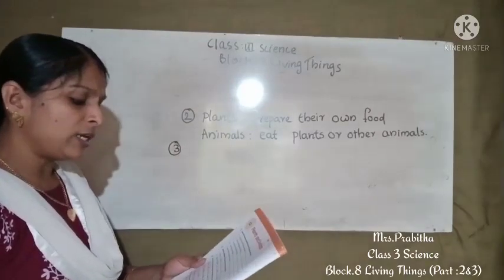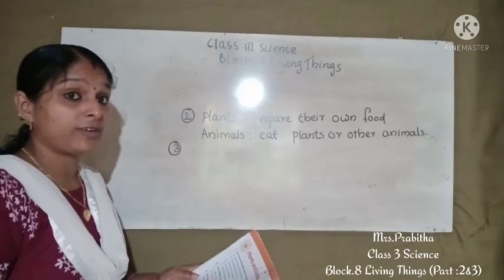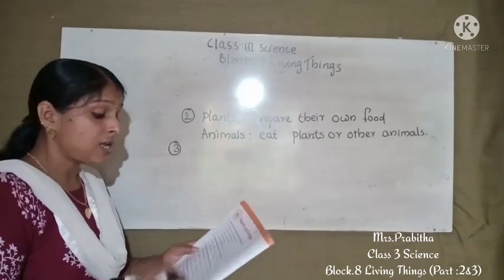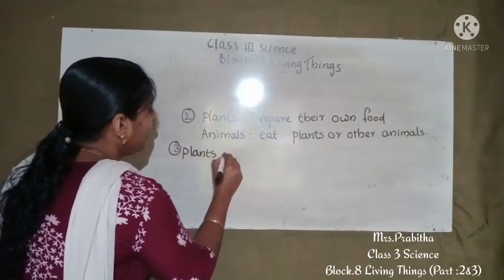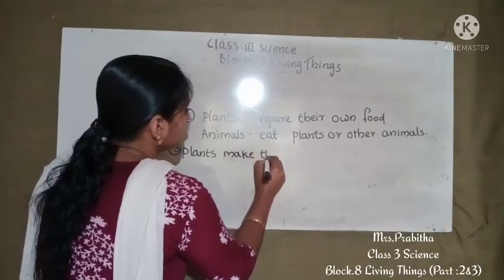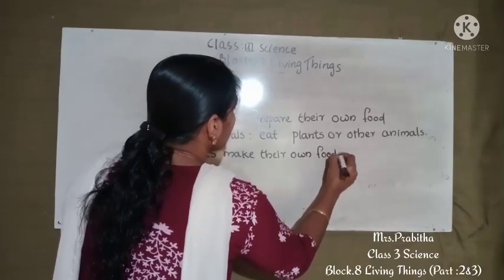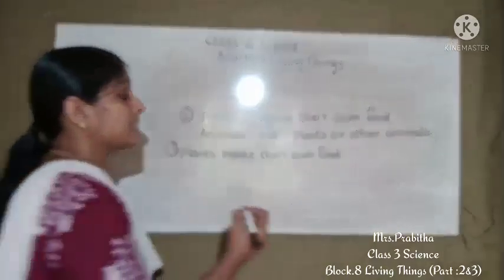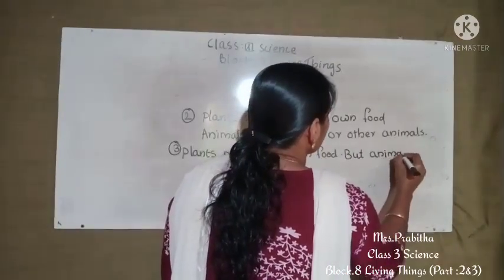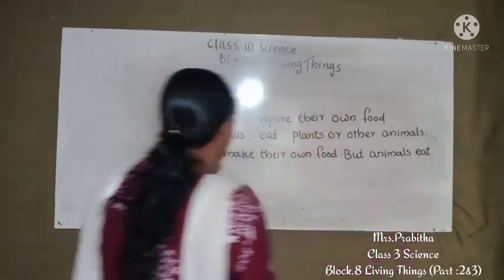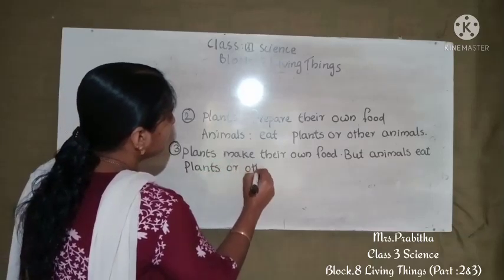Write three ways in which plants and animals are different from each other. So we studied many ways they are different. So how can we write the differences, children? So first difference we can write: plants make their own food. Then next difference what? Yes, animals, but animals eat plants or other animals.